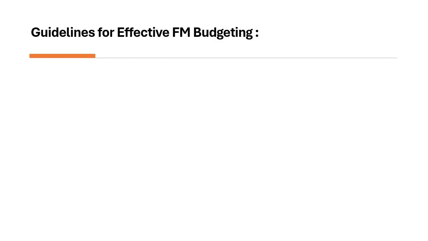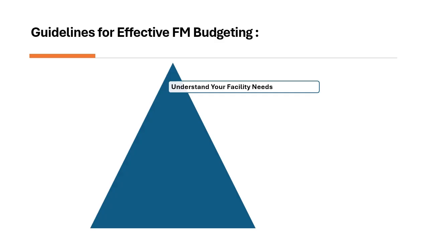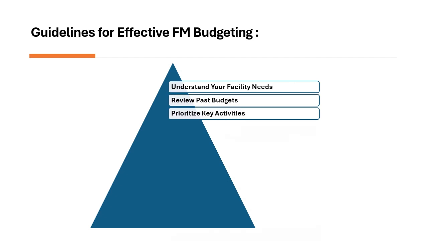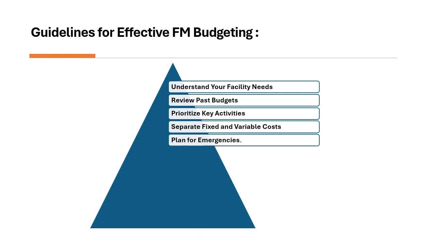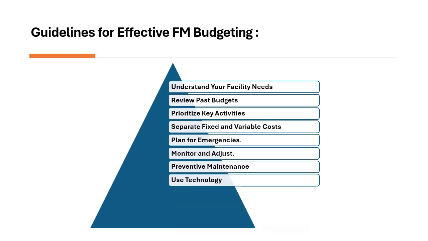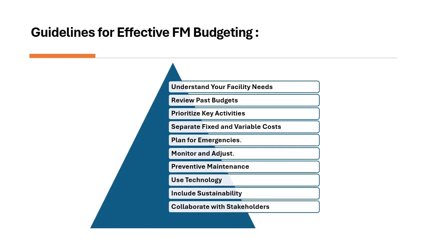Guidelines for effective facility management budgeting. Imagine a facility manager budgeting for a commercial office building. Then he needs to understand facility needs. He needs to review past budgets. He needs to prioritize key activities, separate fixed and variable costs, plan for emergencies, monitor and adjust, preventive maintenance, use of technology, include sustainability, and collaborate with the stakeholders.